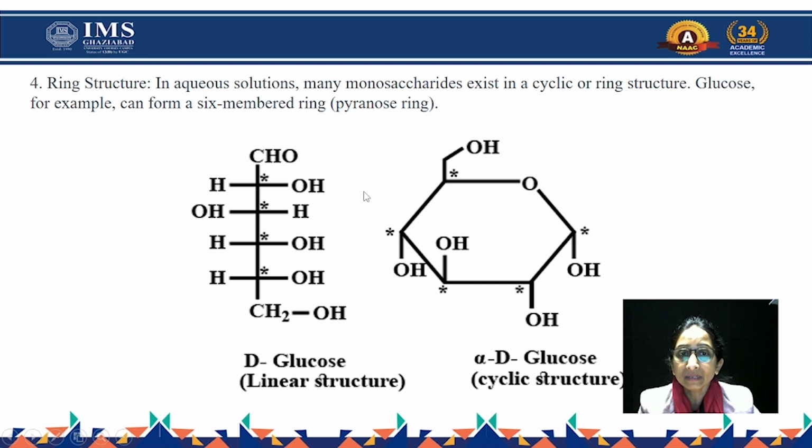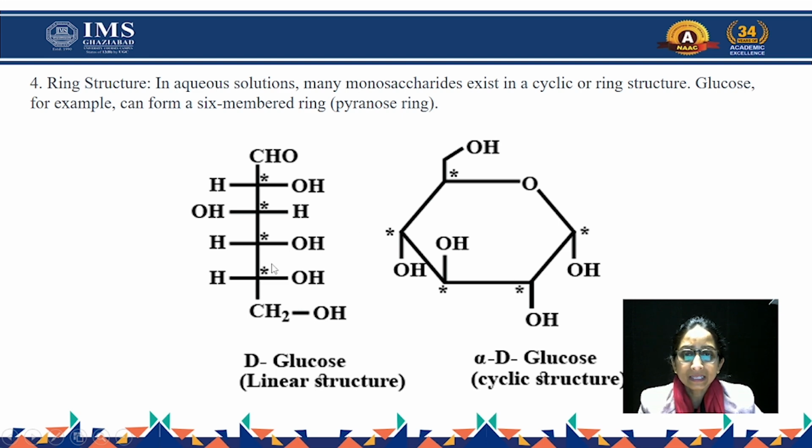How does it happen? Monosaccharides having 6 or 5 carbons react with the hydroxyl group and convert into the cyclic structure. The cyclic structure resembles pyranose for 6-carbon monosaccharides, and for 5-carbon monosaccharides it resembles furanose. So it is called the ring structure.